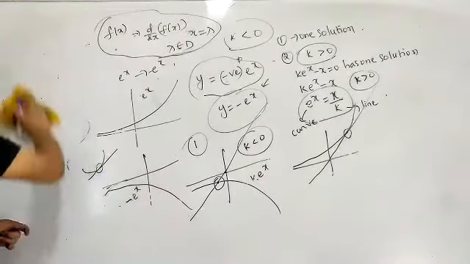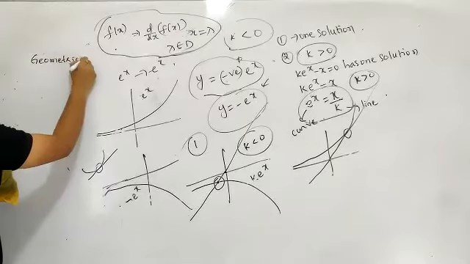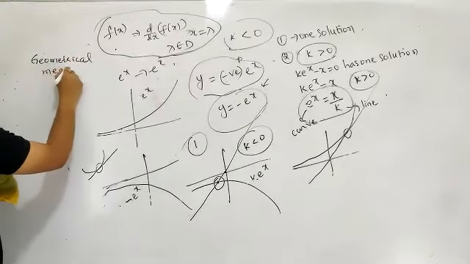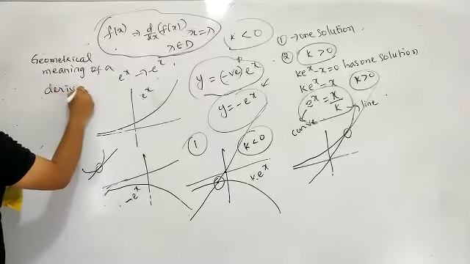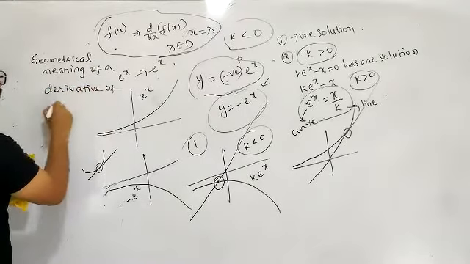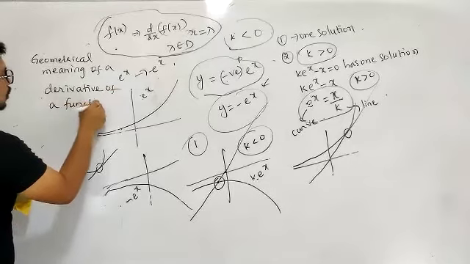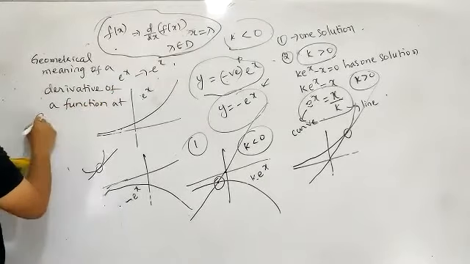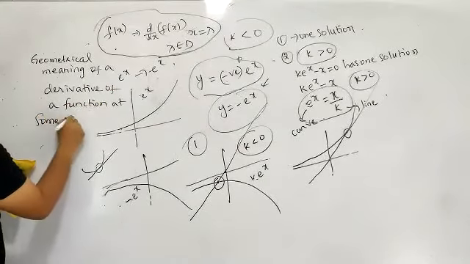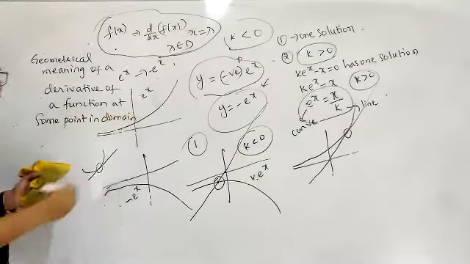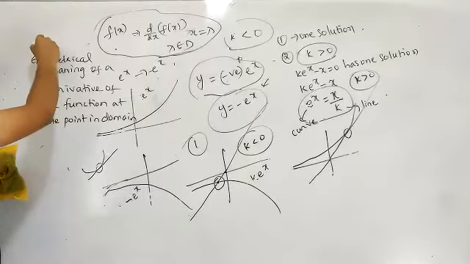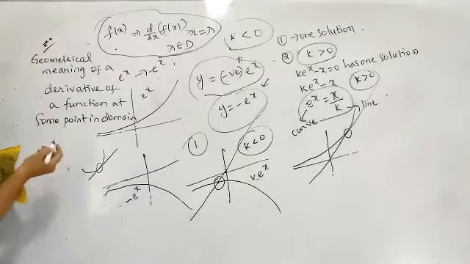Geometrical meaning of a derivative of a function at some point in the domain. This is a very, very important statement.